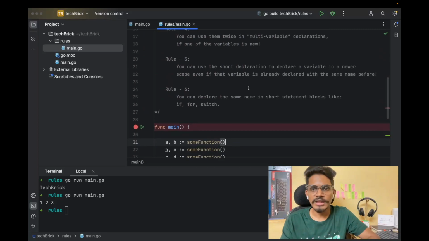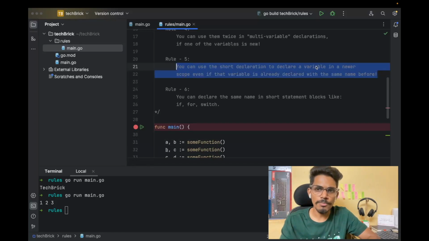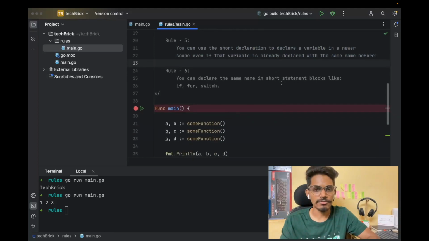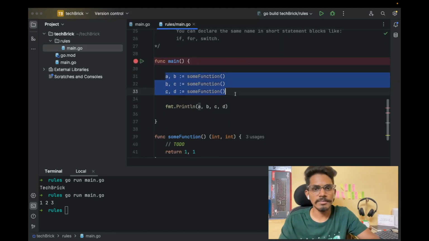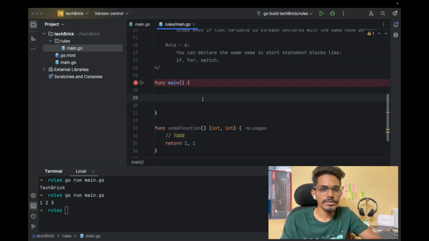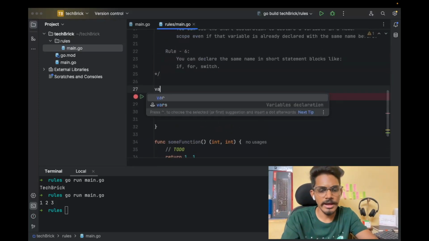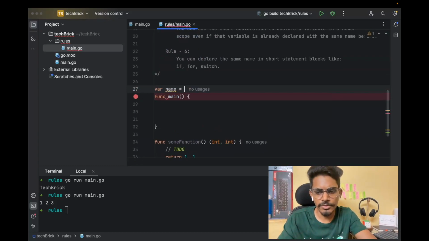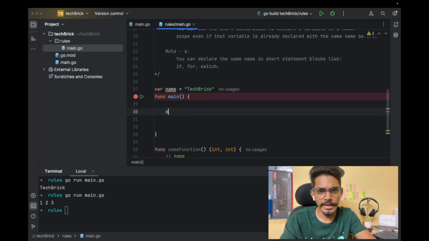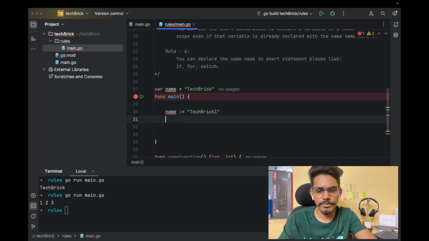You can use the short declaration to declare a variable in a newer scope, even if the variable is already declared with the same name before. So if you're changing the scope, we can use the same variable name. That's what it says. Let's try to understand that. Let me remove this. So here, for example, I will take var name is equal to TechBrick, and here again I will try to use it like name := TechBrick 1, then fmt.Println of name. So this is what it says.